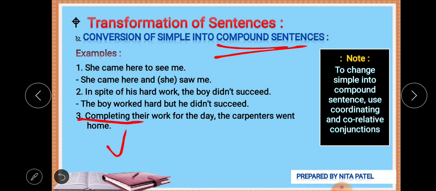Let's see the main verb here. What is it? Went. So we have two verbs: completing their work for the day, the carpenters went home. Two actions are there. That is, the carpenters completed their work and they went home. See, we have made the answer. The carpenters completed their work and went home.